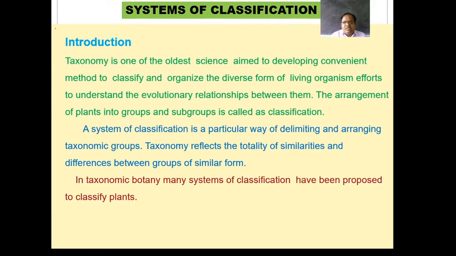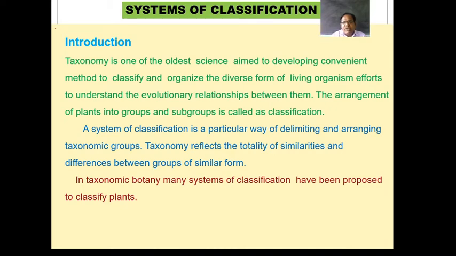A system of classification is a particular way of delimiting and arranging taxonomic groups. So, taxonomy reflects the totality of similarities and differences between groups of similar forms. Whenever plants are classified, first of all the newly identified, newly isolated or newly found plants are compared with the previous plants and the similarity is checked.